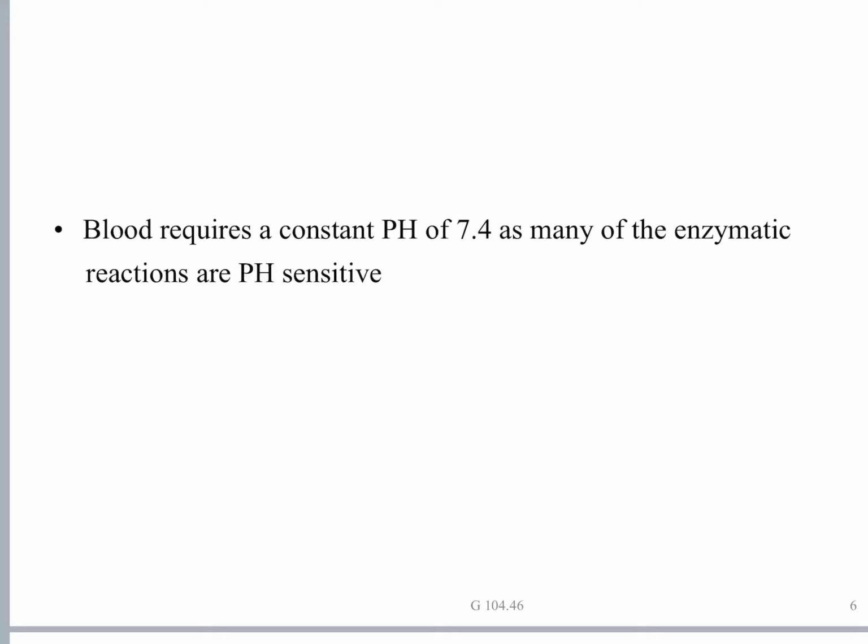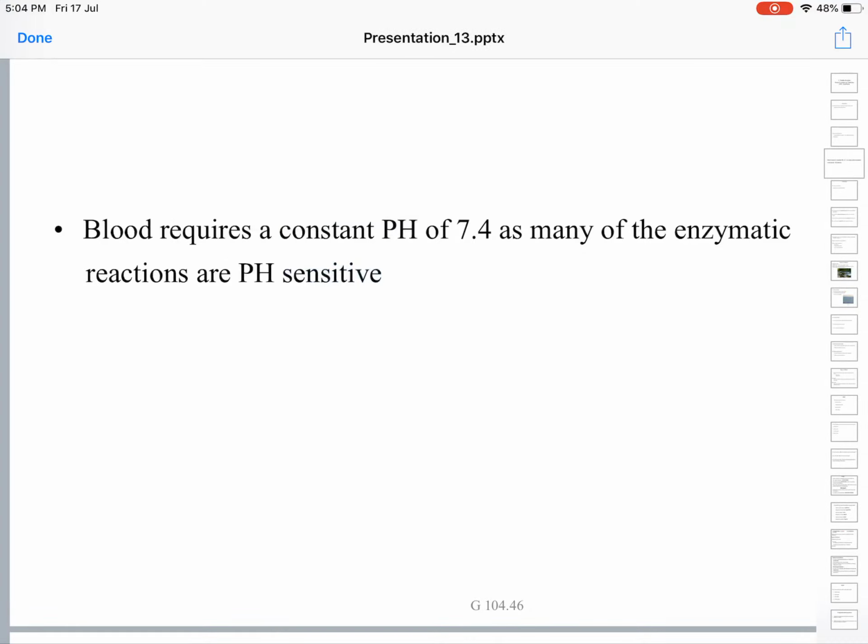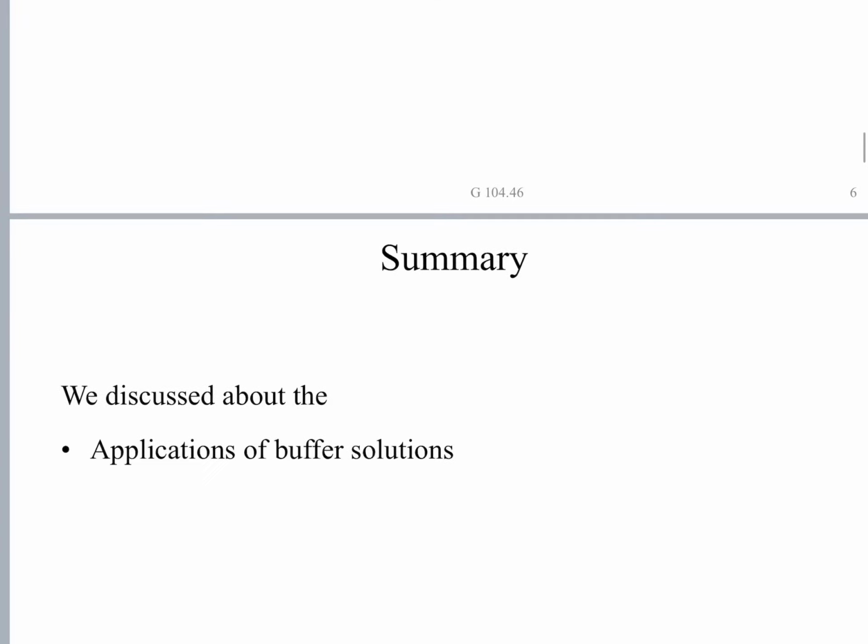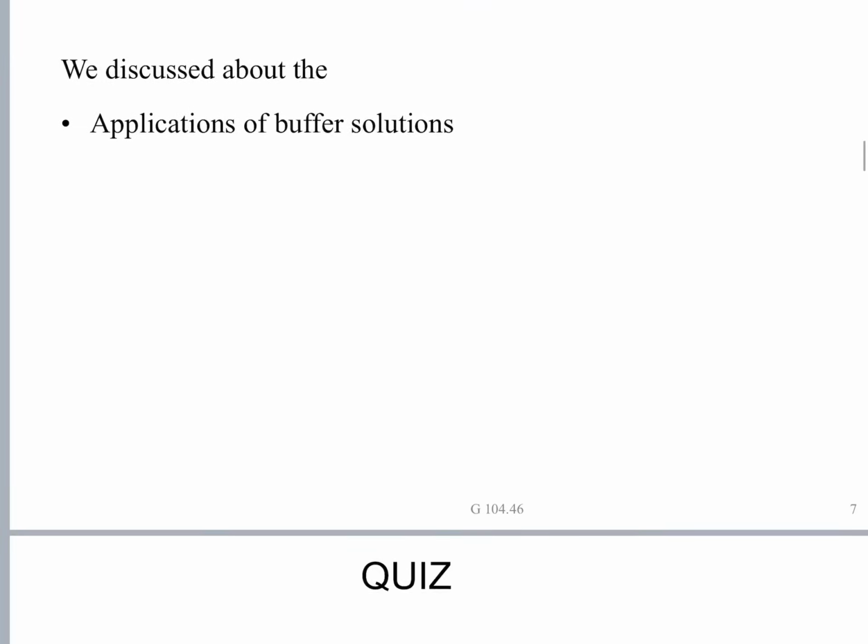I told you previously also, many chemical reactions, biochemical reactions in our bodies, in living organisms, occur in the blood. These reactions are catalyzed by enzymes. Without enzymes, these reactions will not happen, and these enzymes work best at pH 7. Our blood is also a buffer which maintains pH at 7.4. These are some of the applications of buffer solutions.